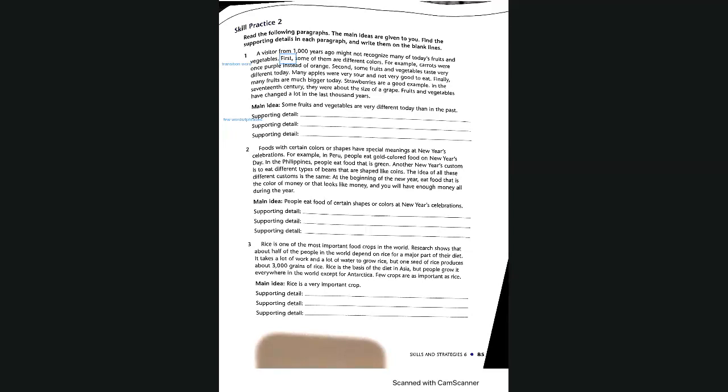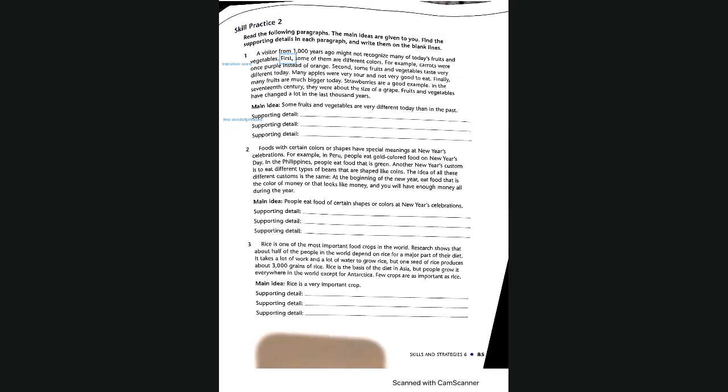Very good. But now this is the difficult part, and it's important: we don't want to copy the whole thing. So what should we say instead of some of them are different colors? Which are the two words that are most important from that sentence? For example, carrots? Nope, just something from this sentence.